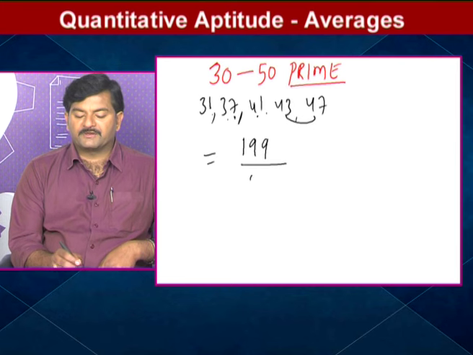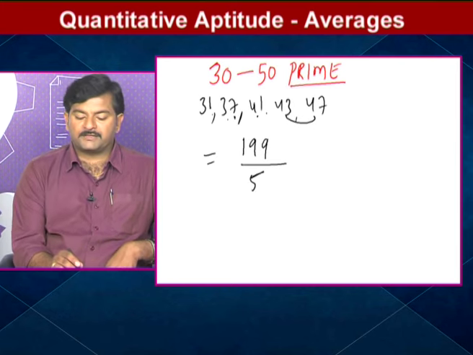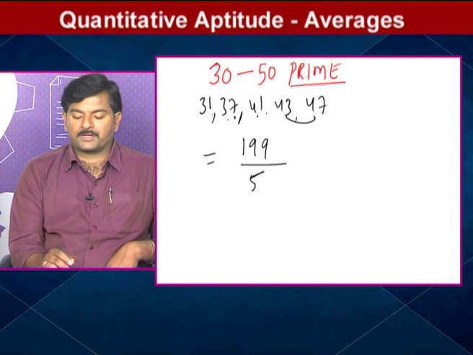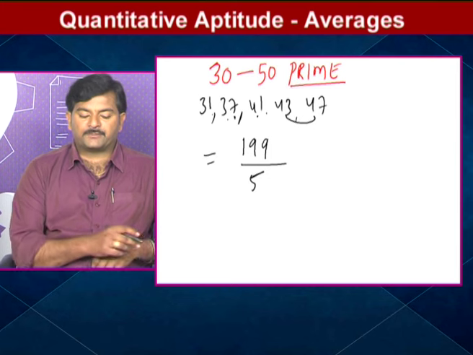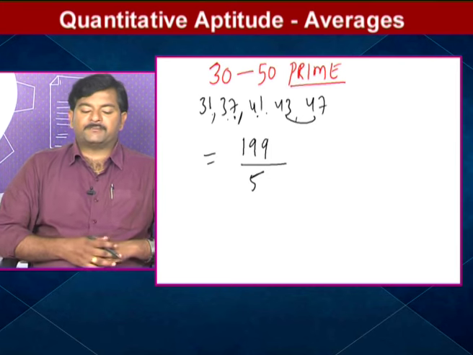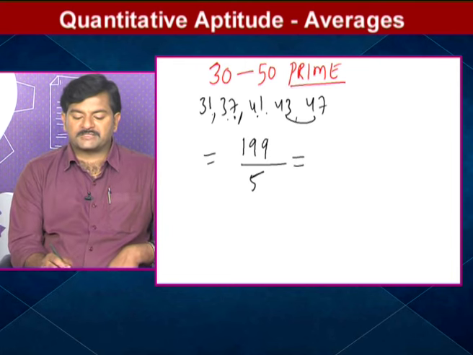Total how many are we having? 5 we are having. If you want we can add like this also. So 8, 9, 12, 19. Okay, 9, 5. 5 plus 4 is 9, 13, 13 plus 6 equals 19. Obviously 199 by 5. So what do you get if you simplify this?